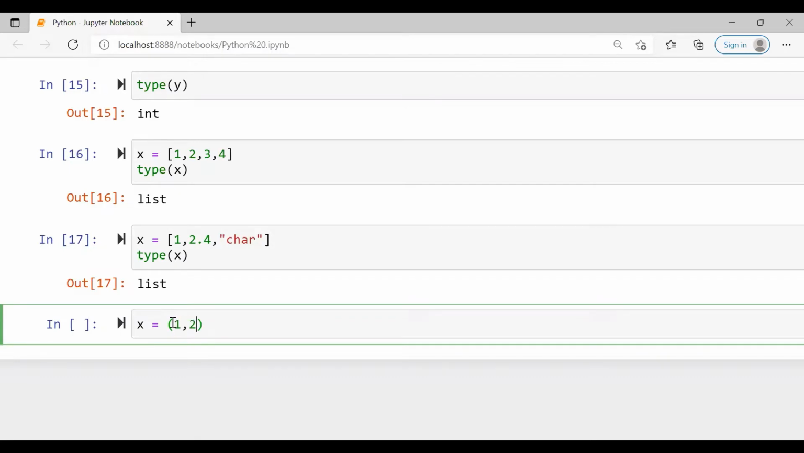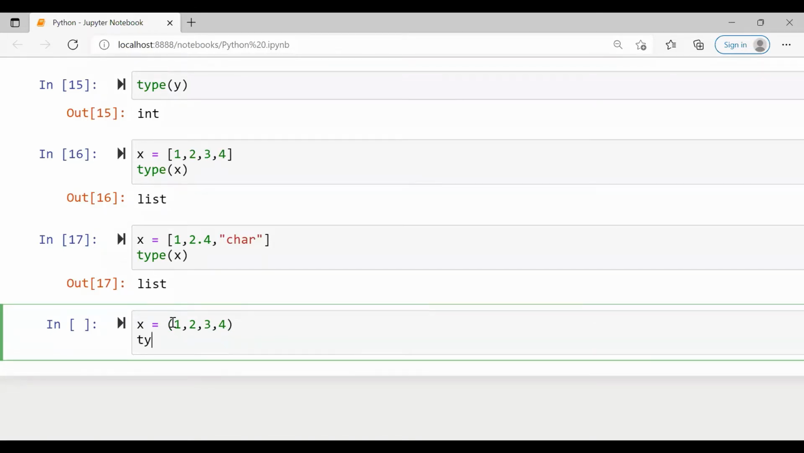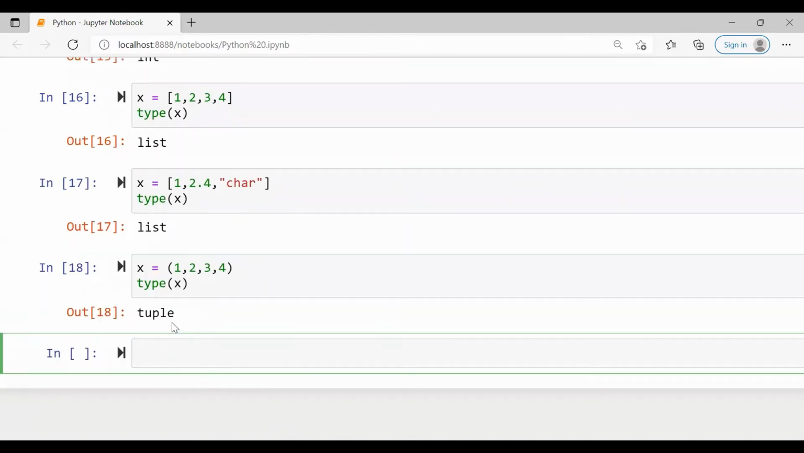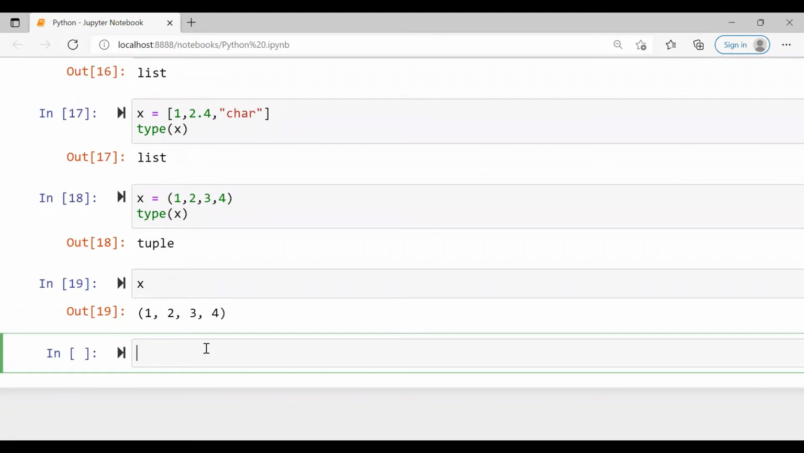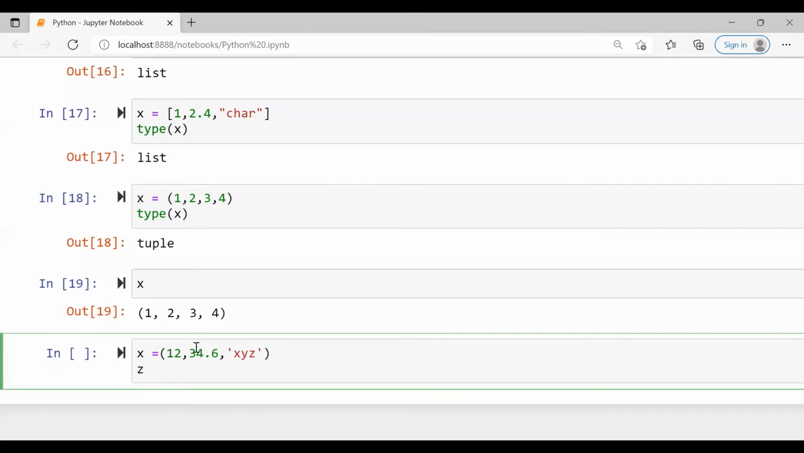I'll just take the same values, right? And then check for the type of x. So it's a tuple. You can also print the tuple. It can also be a combination of numbers as well as data of different types. You can also take x, y, z, and print z.